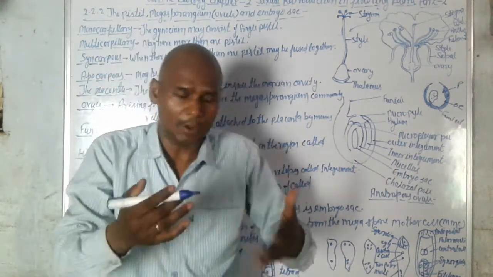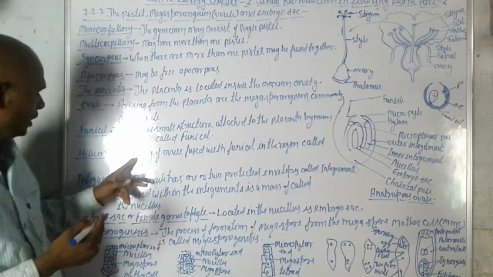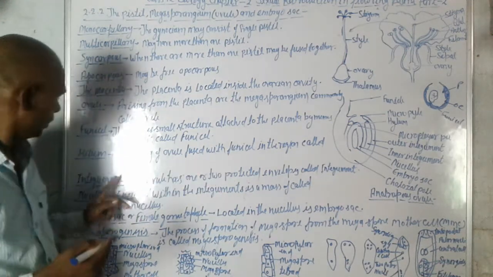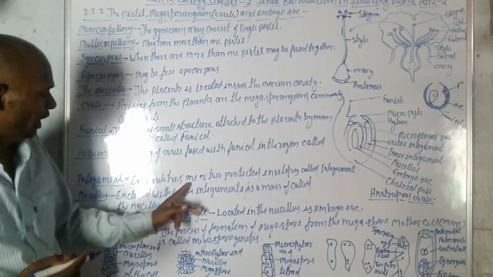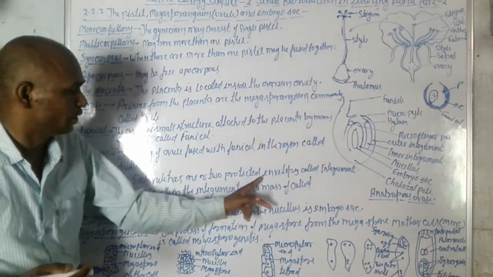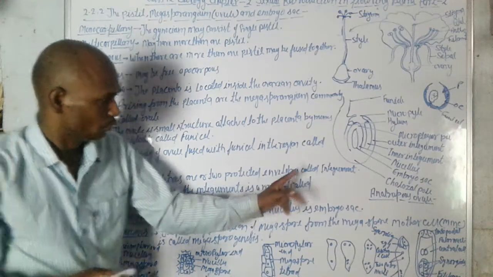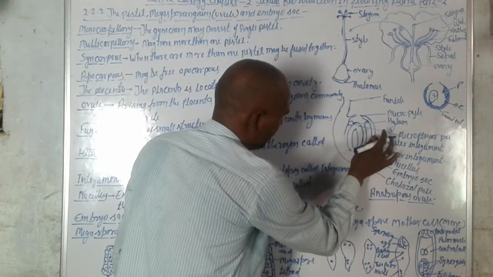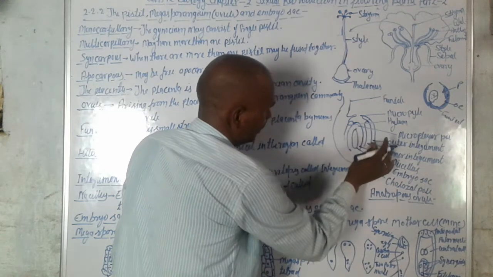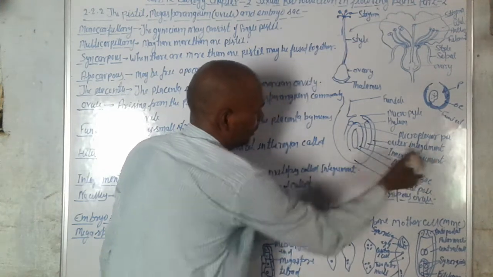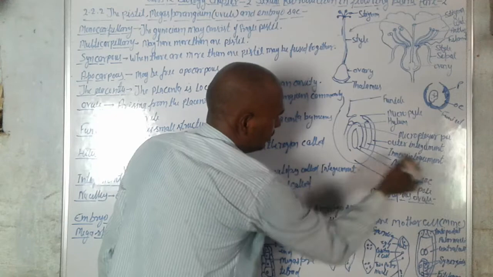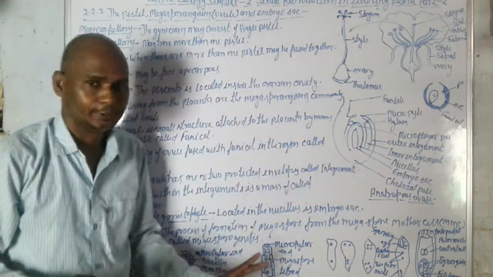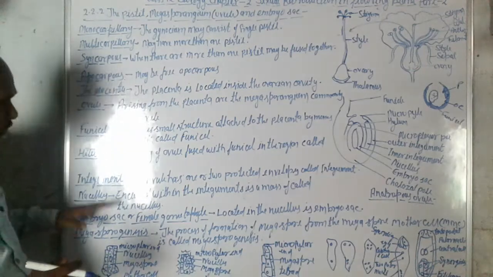These are the protective layers, one and second.